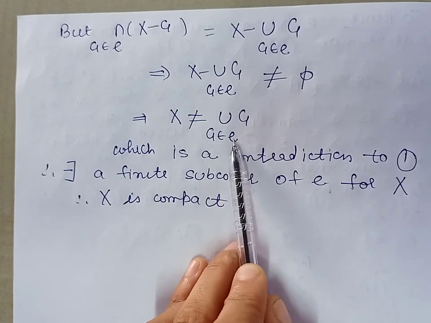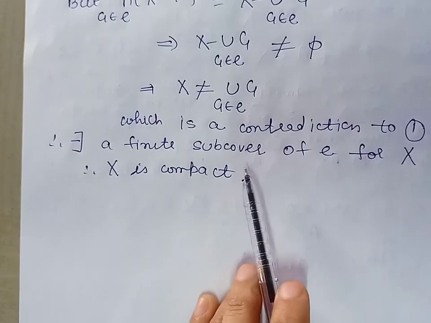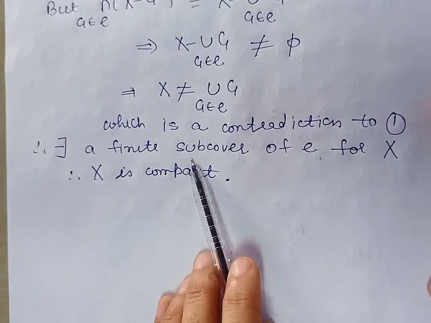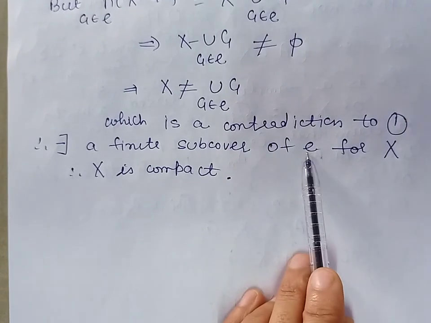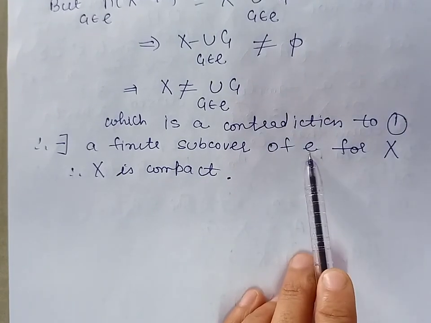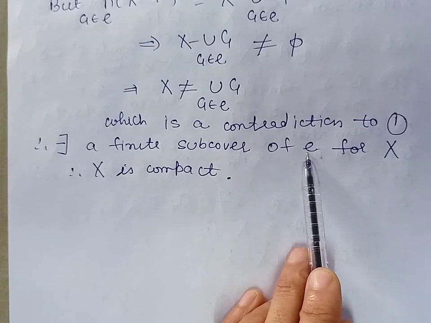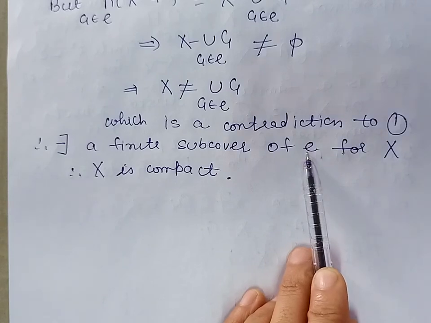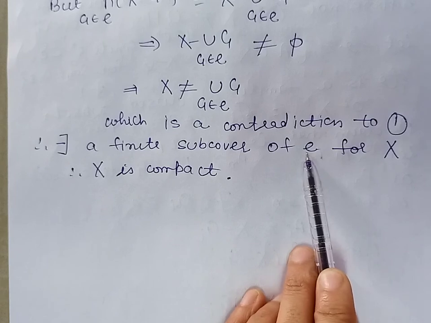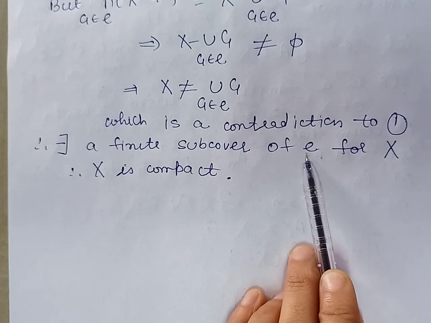So this contradiction proves that our assumption is wrong. Therefore, there exists a finite subcover for the cover E for the set X. So we have proved that every open cover for the set X has a finite subcover. So this proves that X is compact, and this was one of the characterizations of compactness in terms of the finite intersection property.